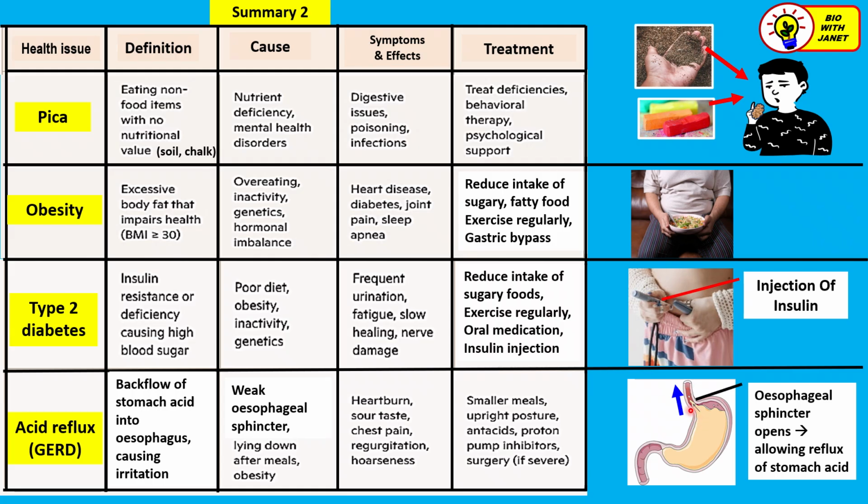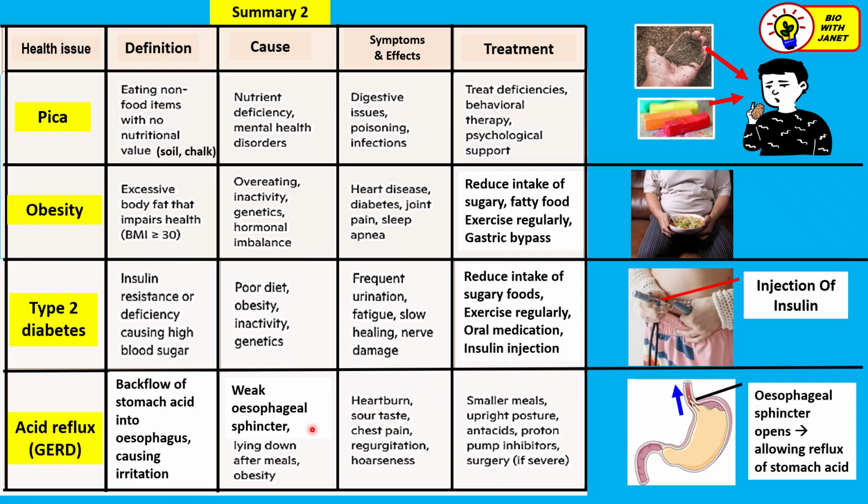So this is called acid reflux. Instead of being inside the stomach, the acid goes upwards. This will cause a condition where the acid gives a burning sensation in the chest area as it moves upwards. That's why the symptom is called heartburn. That means a burning sensation in the esophagus caused by this acid, but it's near the heart, so the patient feels a stinging and burning sensation there.